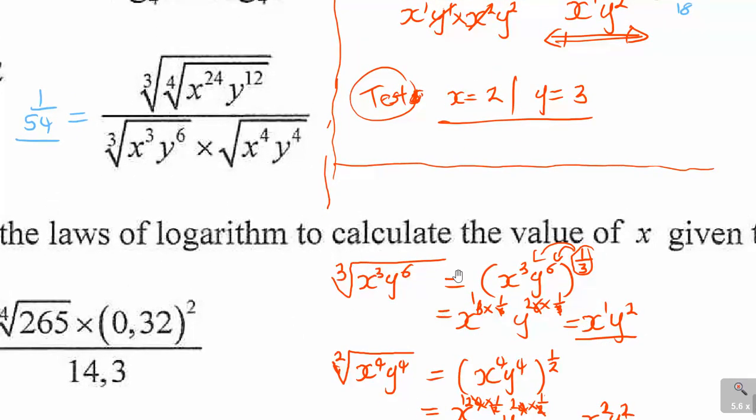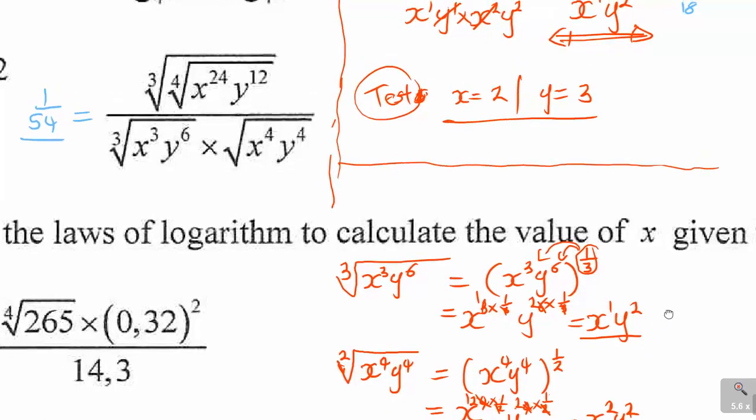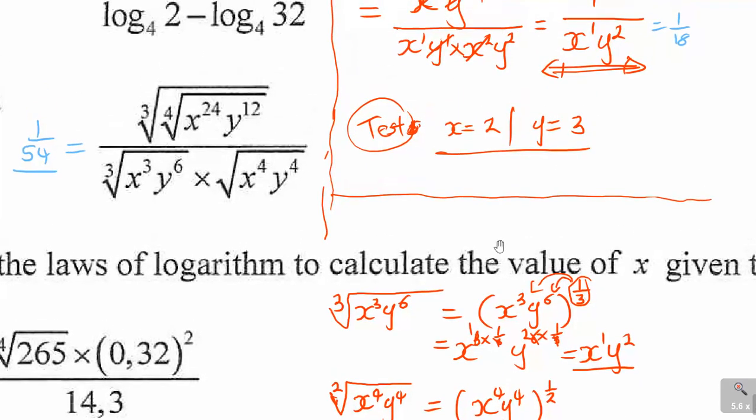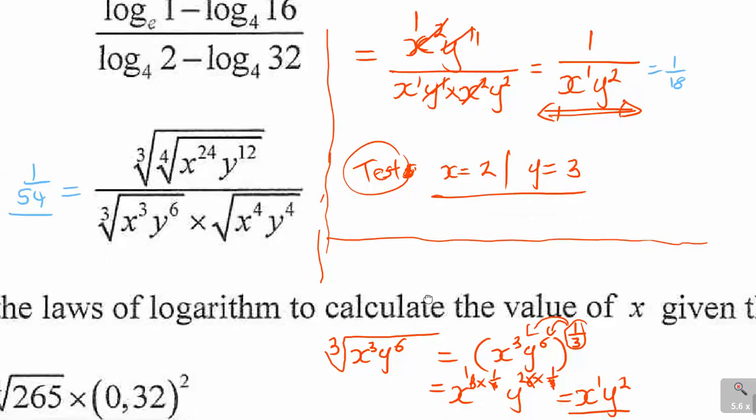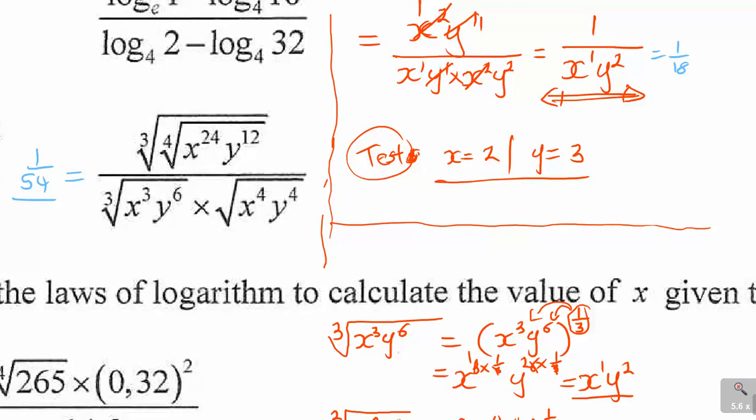for example, cube root here, the 3 cancel to get a 1 and the 6 cancel to get a 2, so this was correct. It was x1 already. I think I see where the error was. If you check carefully, look at my simplification here. So you see the importance of testing.